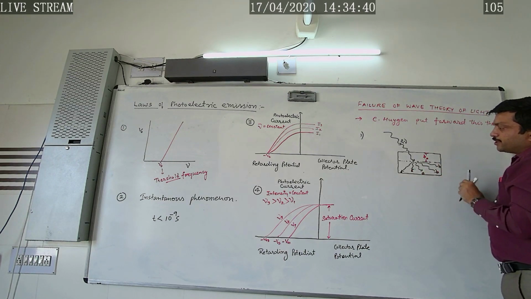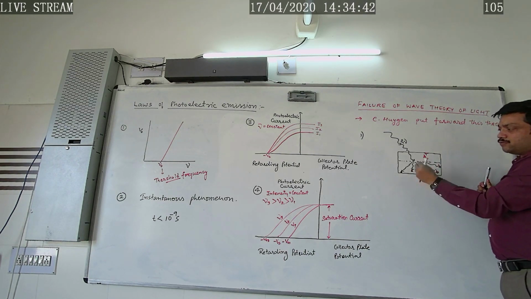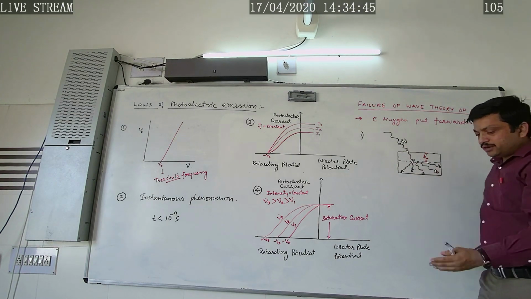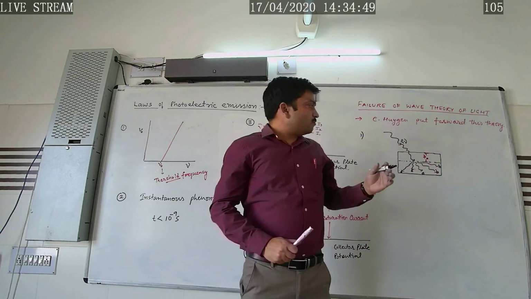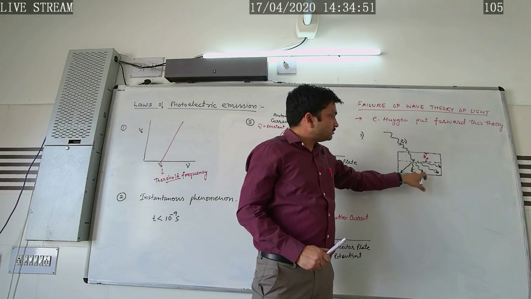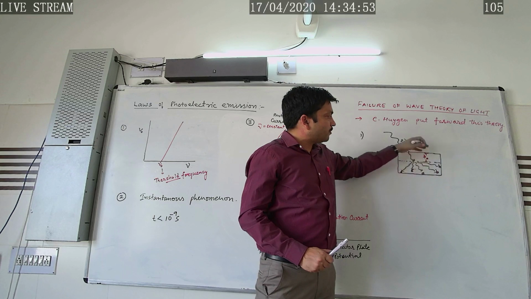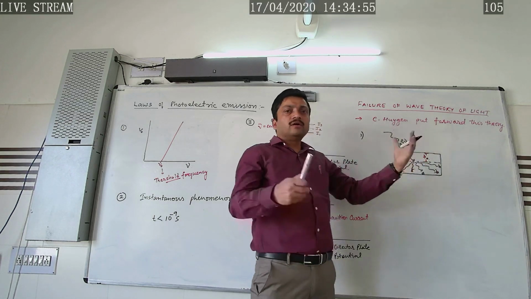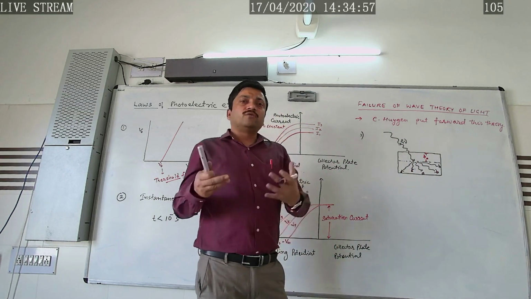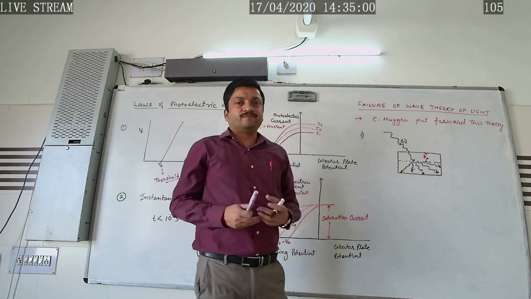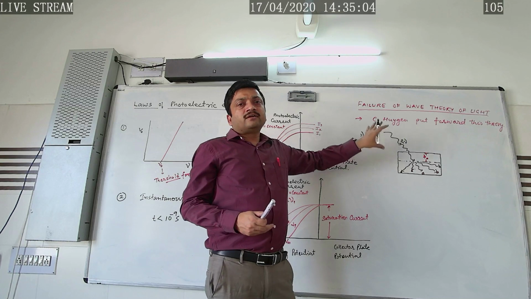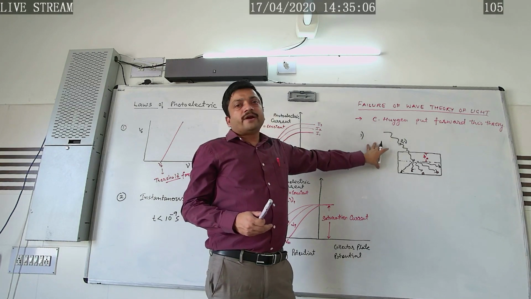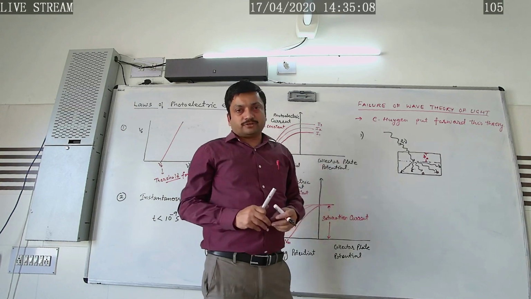Now what would happen? It may take 1 hour, 1 day, 1 week, 1 month, or 1 year for the electron to come out of the metal surface. So the conclusion drawn was that the photoelectric effect would not be an instantaneous process.